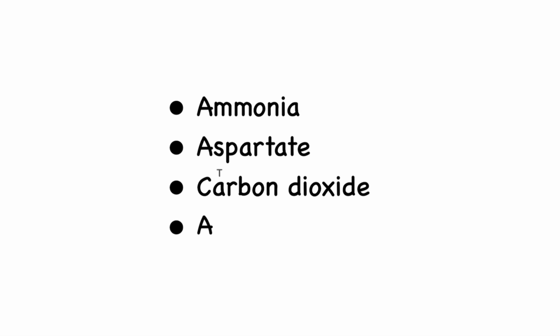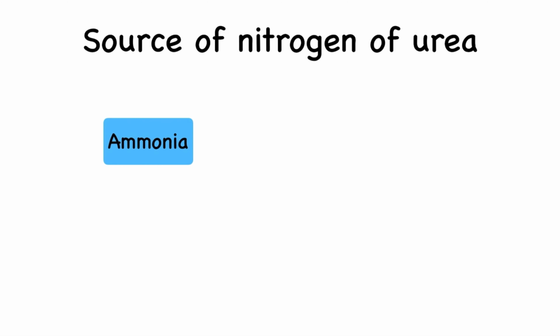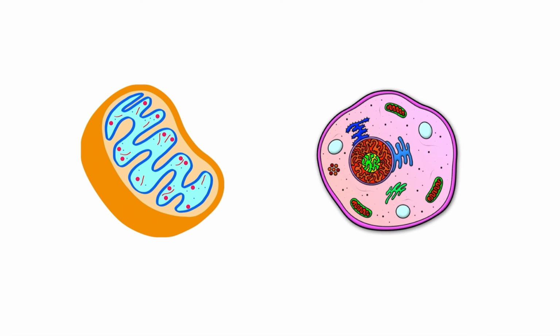The cycle is also known as the ornithine cycle, as ornithine is utilized as well as regenerated by this cycle. It is also called the Krebs-Henseleit cycle. The cycle consumes ammonia, aspartate, carbon dioxide and ATP and generates urea and ornithine. One nitrogen atom of urea comes from ammonia and another nitrogen atom comes from aspartate. The first two steps occur in mitochondria and the rest take place in the cytosol.